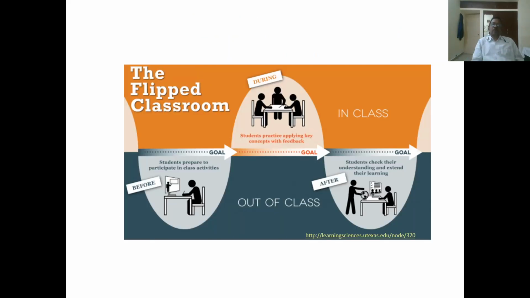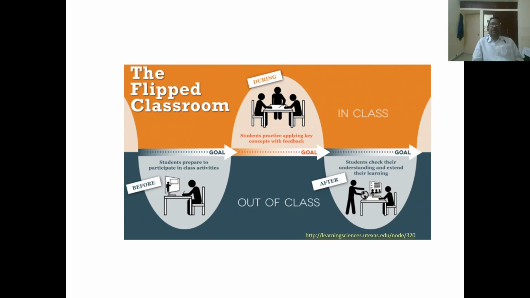Now we'll see what flipped learning is all about. So this is the model. The activities done inside the class and outside the class are classified into two kinds. Just before entering the class, the students have to prepare for the class activities.